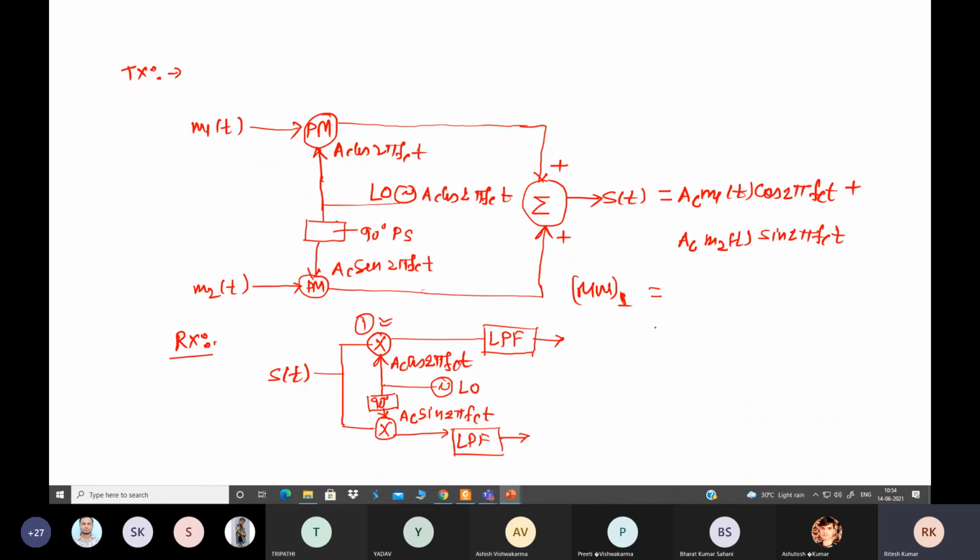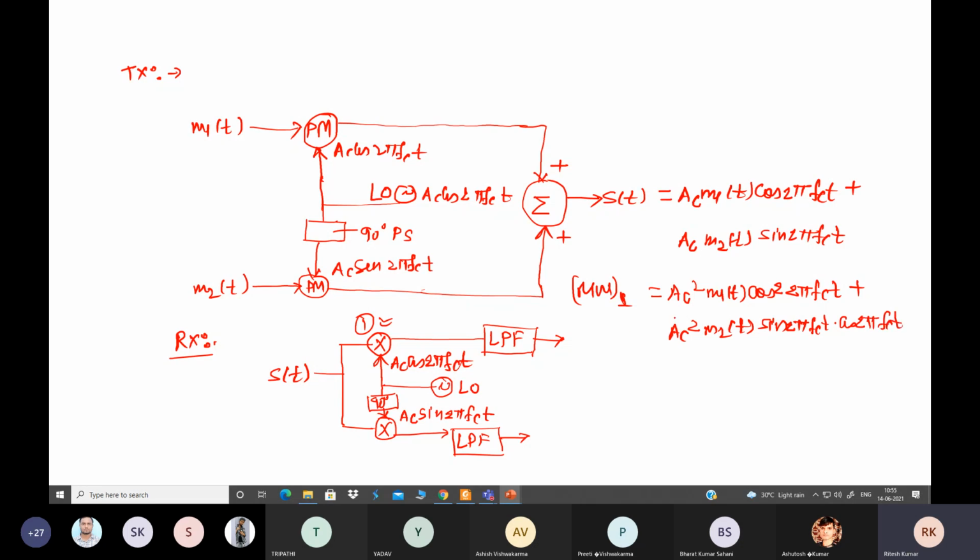So when you multiply by this term, for the first term you will get A_C squared m1(t) cos squared 2 pi f_c t. And for the second one, what will you get? A_C squared m2(t) sin 2 pi f_c t into cos 2 pi f_c t.